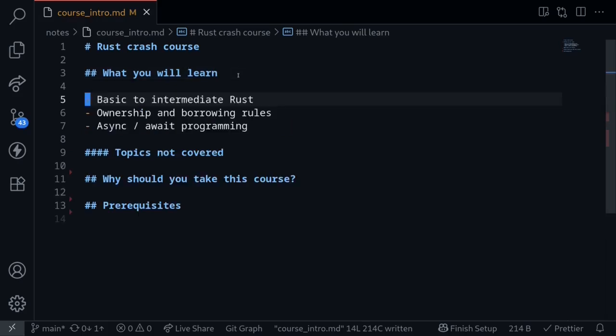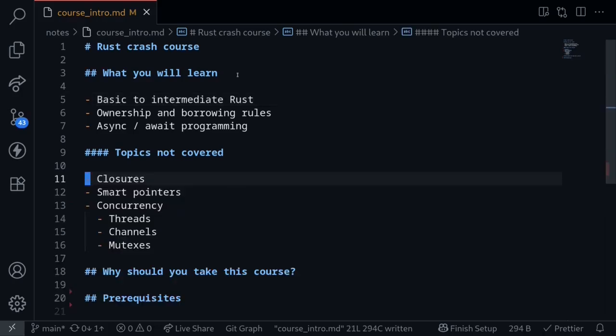In this course, you'll learn basic to intermediate Rust. One of the confusing parts of the Rust programming language is the ownership and the borrowing rules. This will be explained early in the course. So you will have a lot of opportunities to apply the concept of ownership and borrowing rules when you write programs in Rust. At the end of the course, we'll touch a little bit on async await programming.